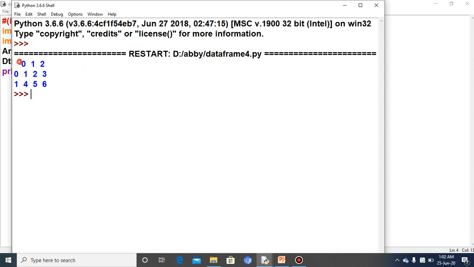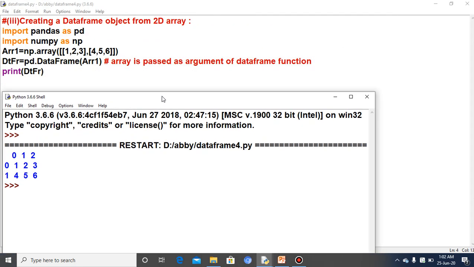By default the column index 0, 1, 2 comes here, and 0 and 1 are the row indexes, or simply the index of the data frame, and 1, 2, 3, 4, 5, 6 are the values of the array.